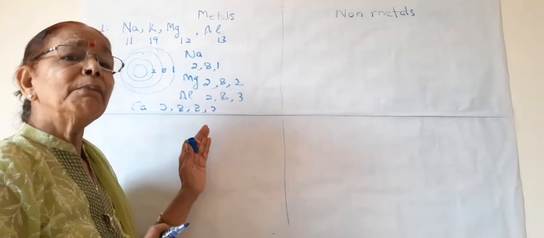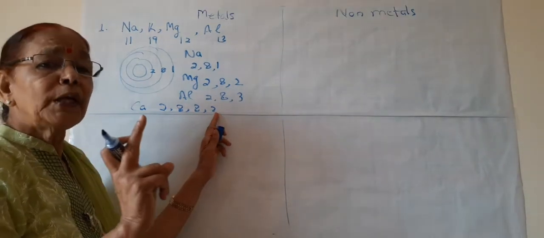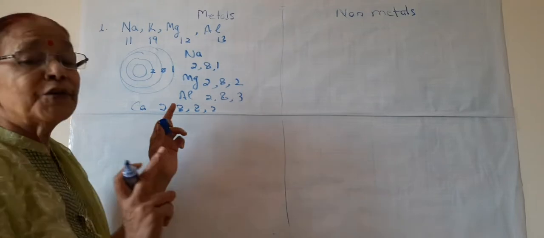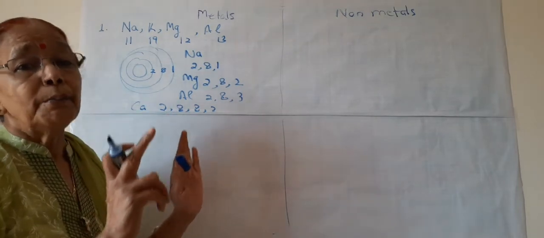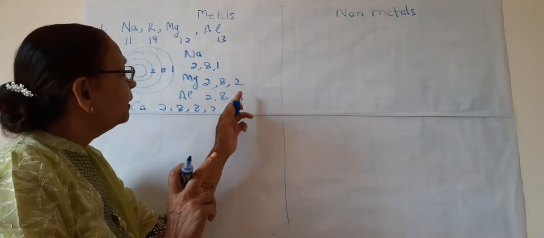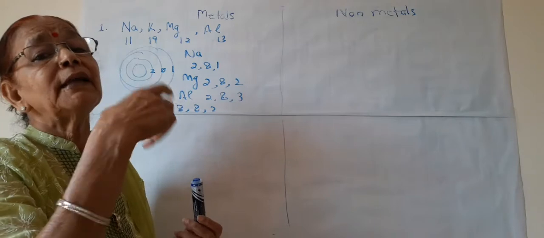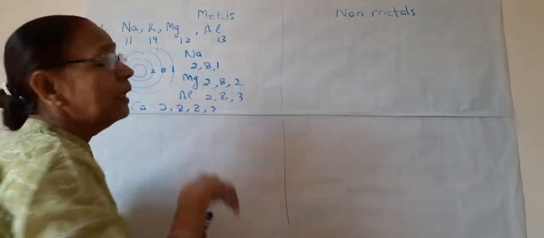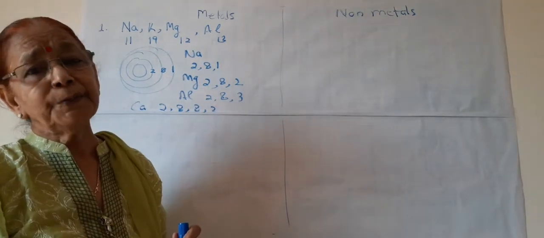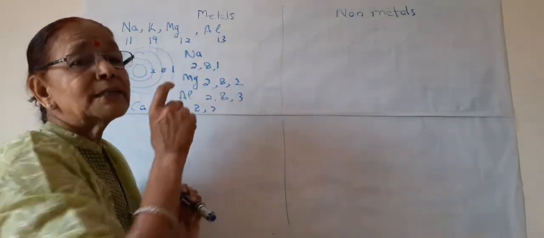Though the atomic number is 20, still in the last shell only 2 electrons are there. That's why calcium is also a metal. So the elements which are having 1, 2 or 3 electrons in the valence shell or the last shell are categorized under metals. This is one thing: what metals are.